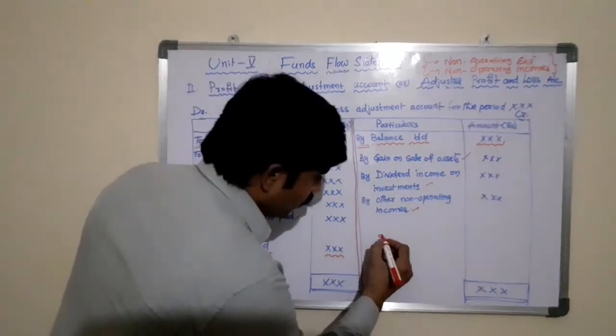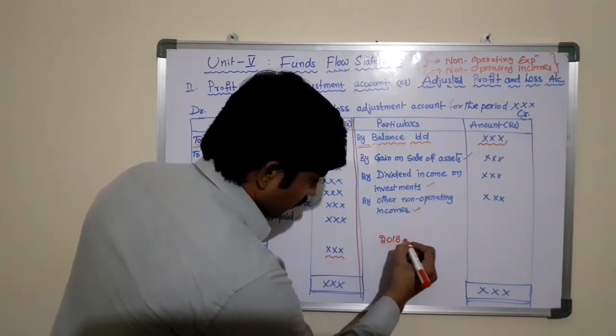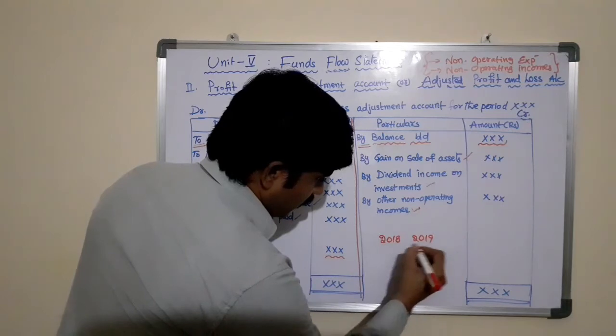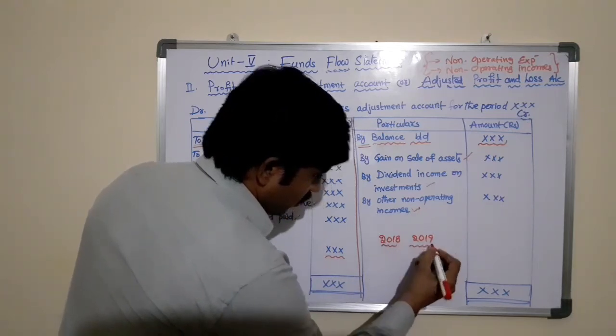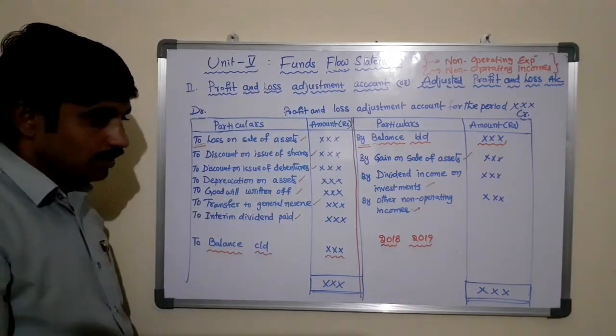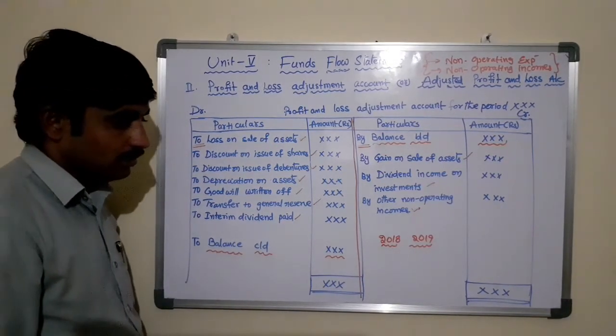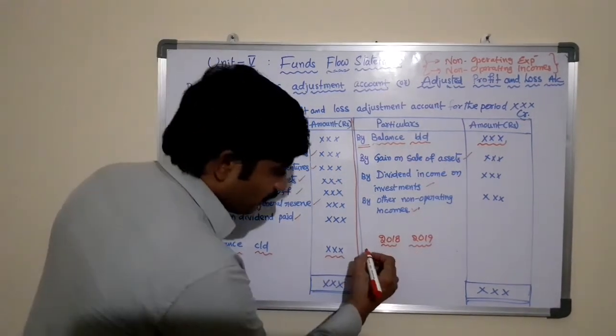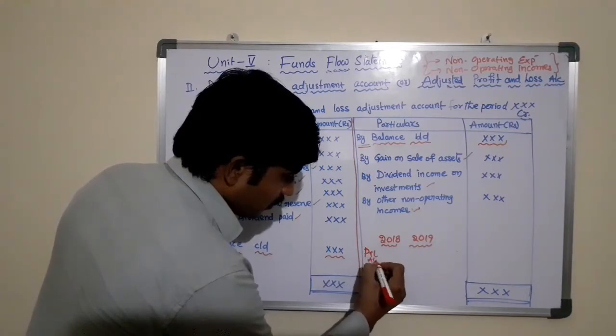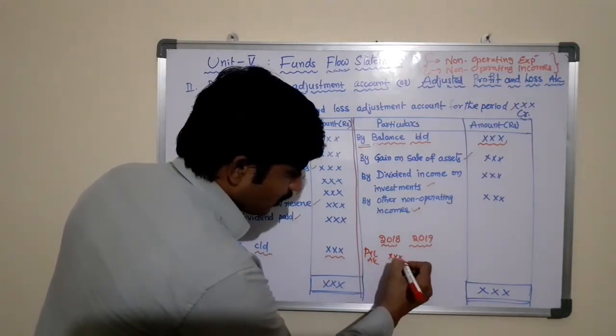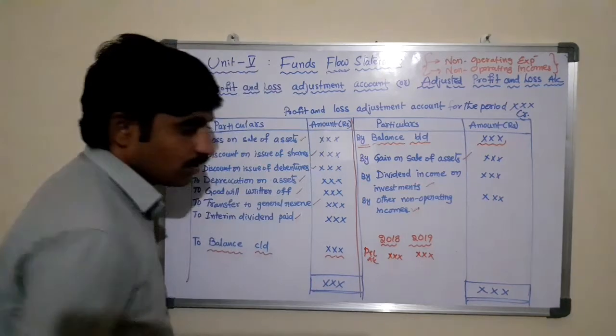For example, you are preparing the funds flow statement for the years 2018 and 2019. In the balance sheet, you may find the profit and loss account information for the two years. So the P&L account for 2018 has some amount given, and 2019 is also given.